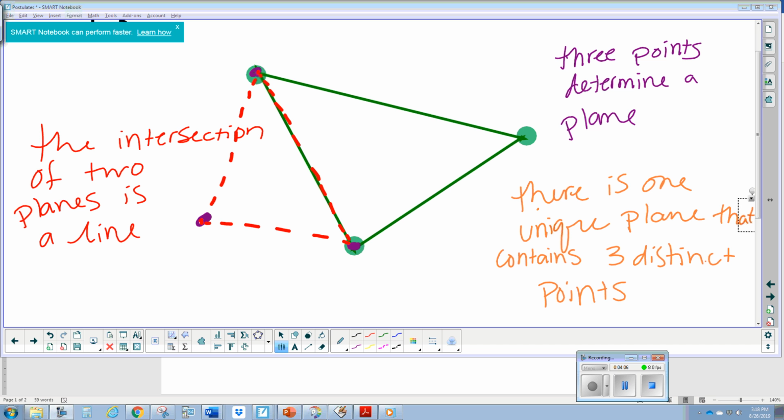So I can see that these two planes intersect. This point, I'm going to call it point A, and this point, point C. They are not on the same plane, but points B and D are on the same plane. So the intersection of those two planes is line BD.